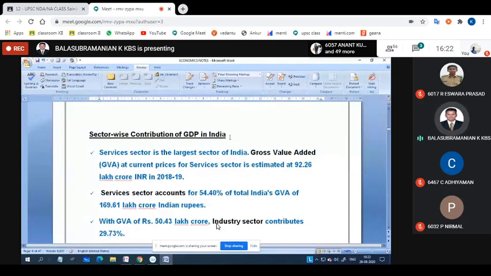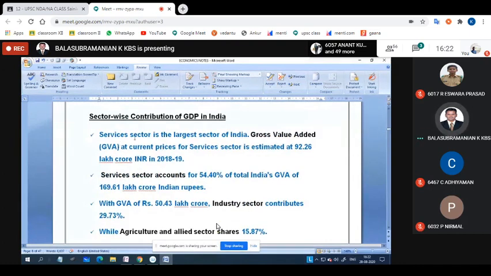Sector-wise contribution to GDP is very important. The service sector is the largest sector of India. Gross value added, GVA at current prices for the service sector, is estimated at 92.26 lakh crore Indian rupees in 2018-19.